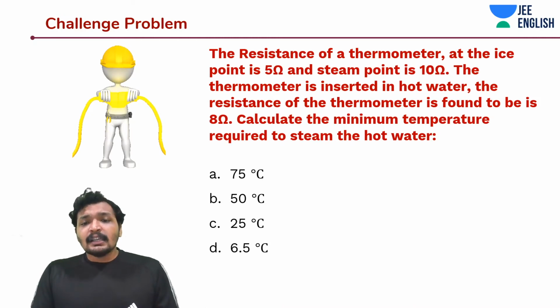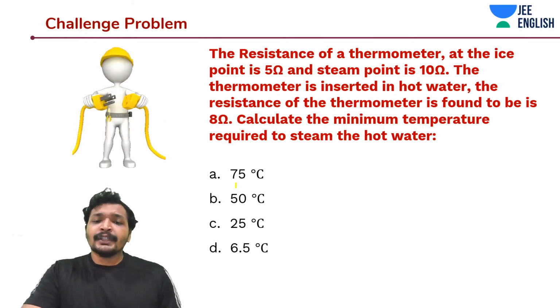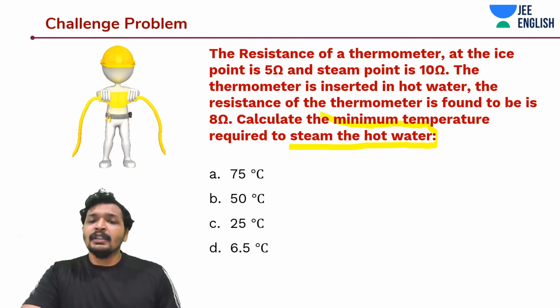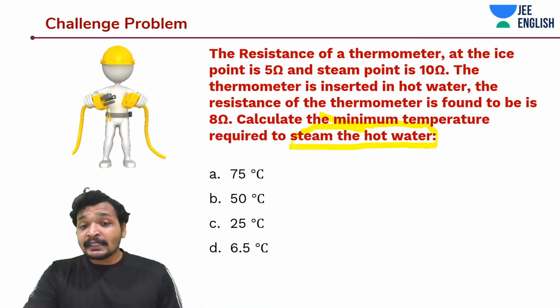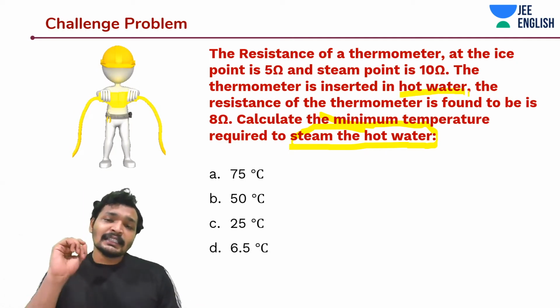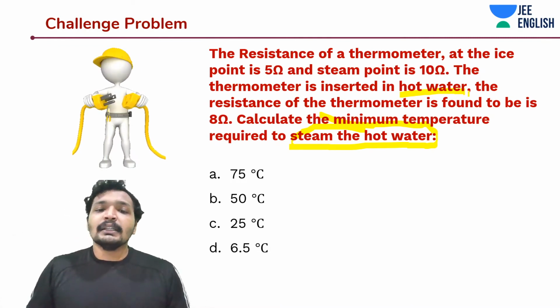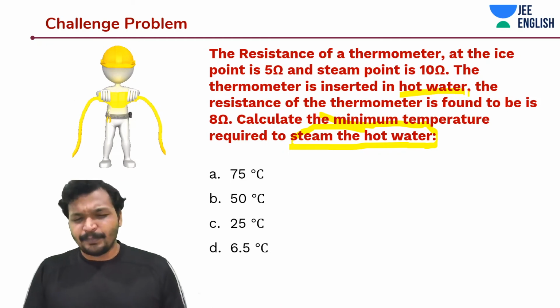In this case, you need to calculate the minimum temperature. You need to read such questions a little carefully, not directly approach a solution, to steam the hot water. So they are basically talking about this hot water being heated by certain degrees Celsius such that it can be steamed. The minimum temperature required to steam it.